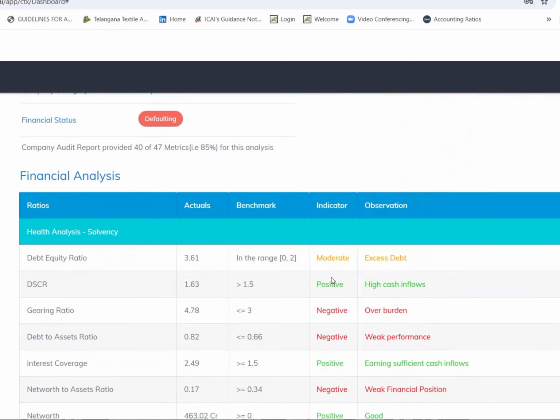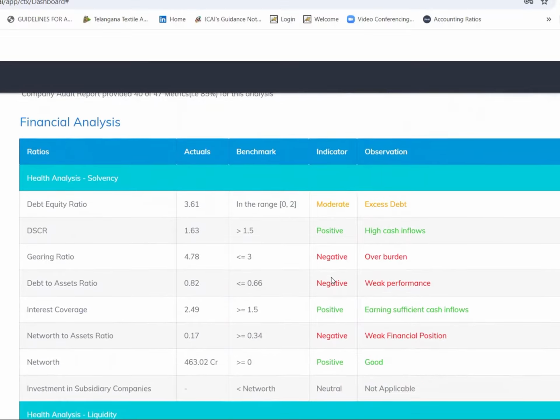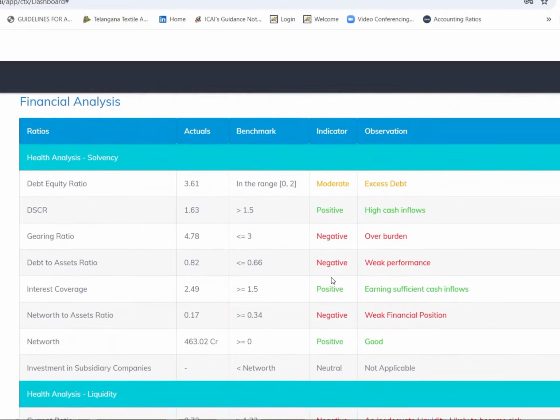In health analysis is solvency. Solvency ensures the sustainability of the company. Here, let us see, debt equity ratio is 3.61. High debt, I should say. It's not your moderate high debt. It in general should be 2:1.